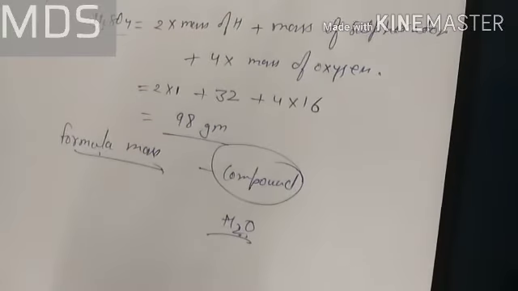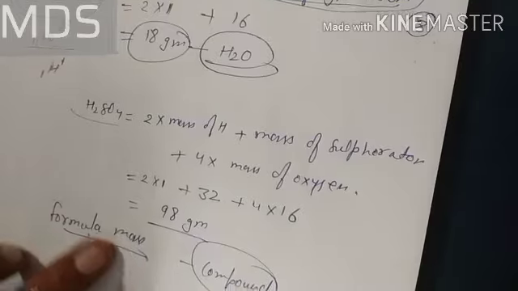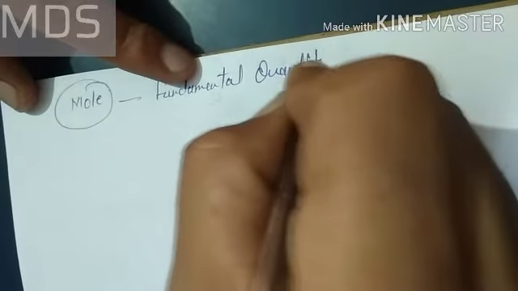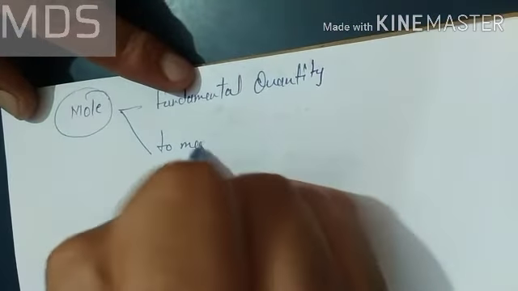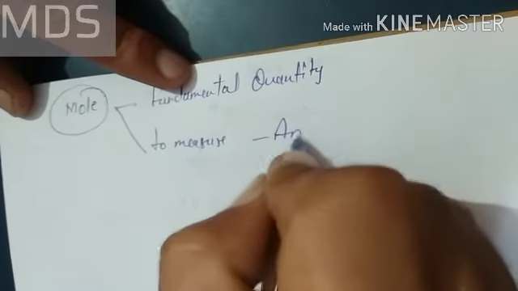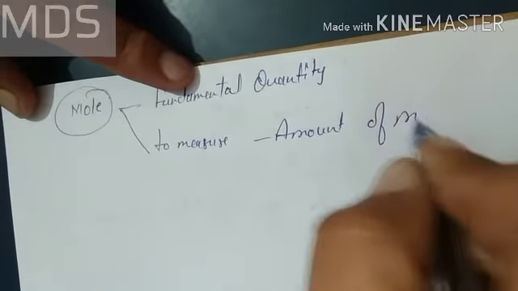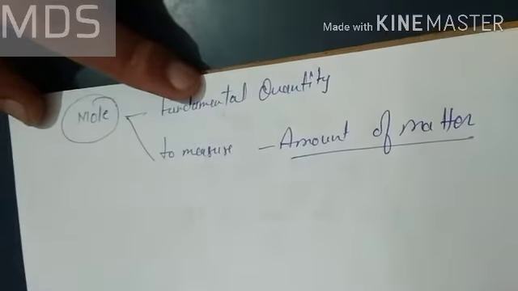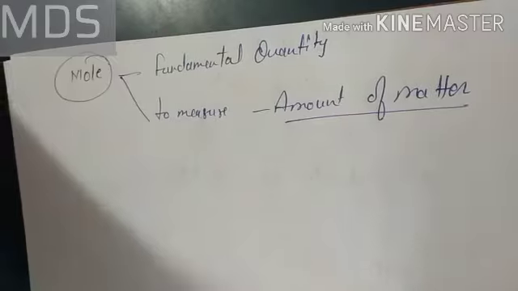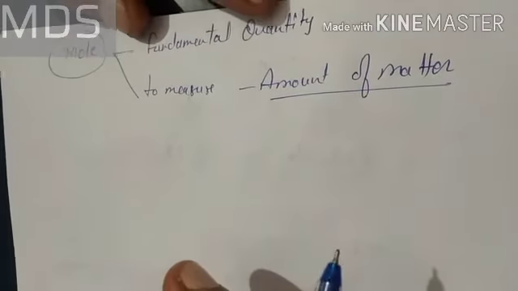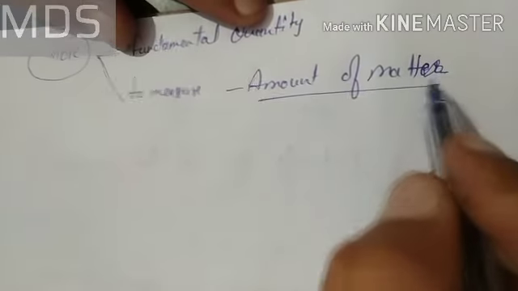Okay. Now the next topic is a very important topic, that is the mole concept. So what does the mole mean particularly? Let me tell you. Mole is a fundamental quantity, used to measure the amount of matter. And matter, you know, depends on the entities contained in it. It doesn't depend on the weight particularly.